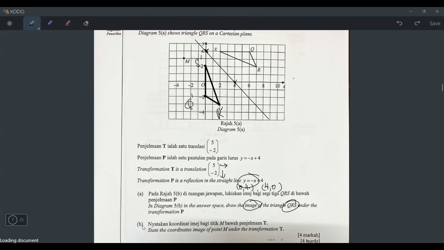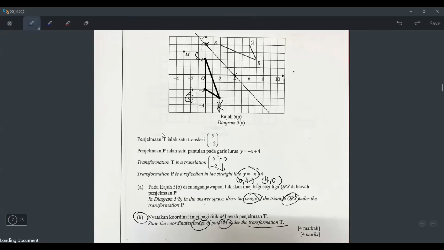So now we can go to B. B says what? State the coordinate of image of M under transformation T. So what I will do is write like this. I will make M the object, because they say state the image of M, which means M is the object. So M is the starting point, negative 3, 3. I'll write like this, and then I will put an arrow, and then I will open the bracket, and here I'll write T, because that's what the question wants.